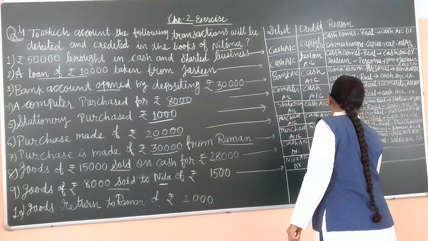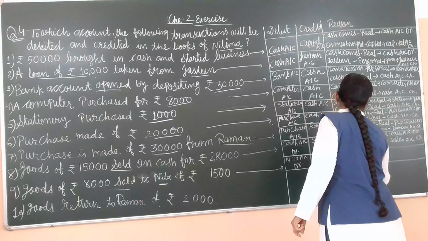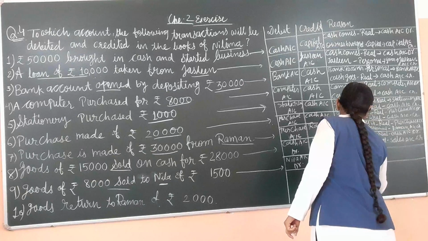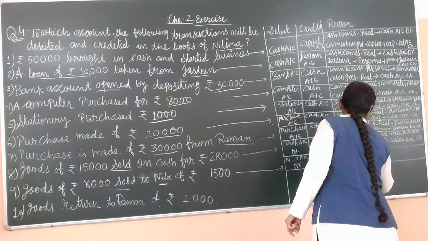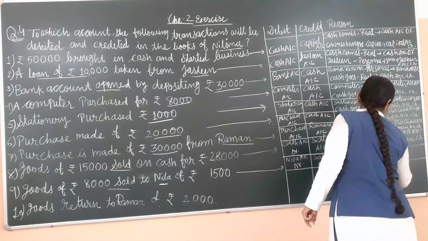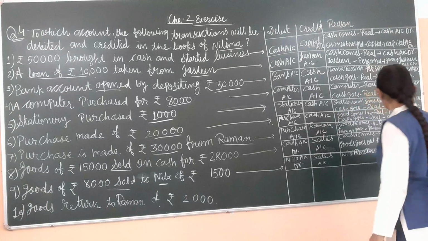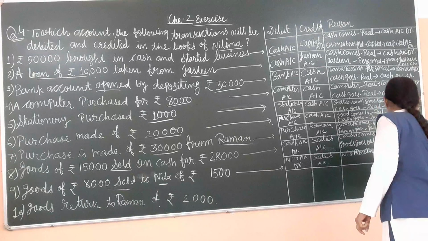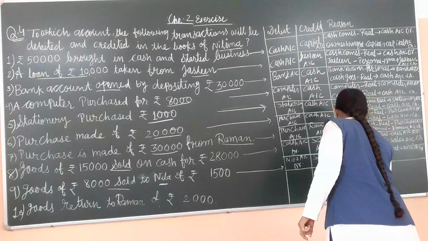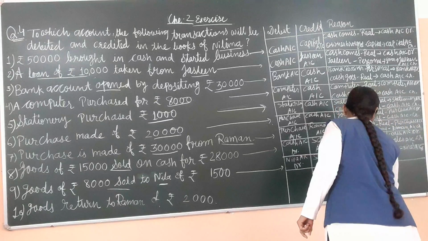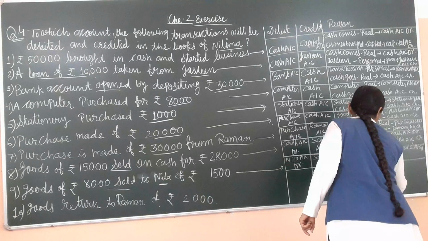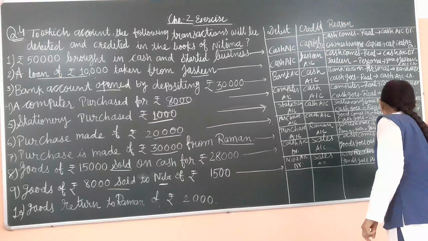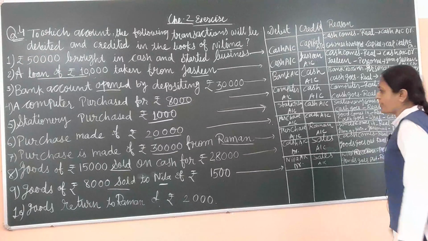Neela's account debit because here Neela is the receiver and as per the personal rule, Neela is the receiver. So as per the personal rule, we have to write here Neela's account. Now goods goes out, and so it's a rule of real account, goes then credit. So in form of sales it goes, so sales account credit.